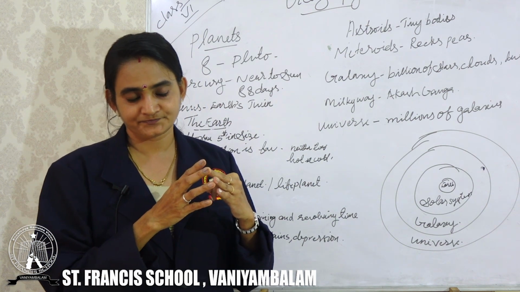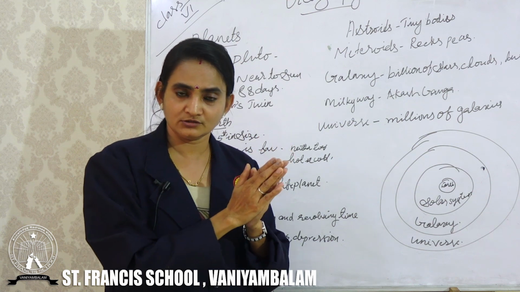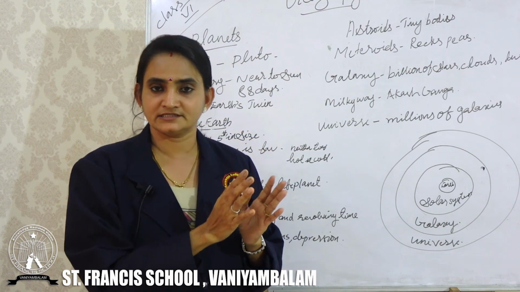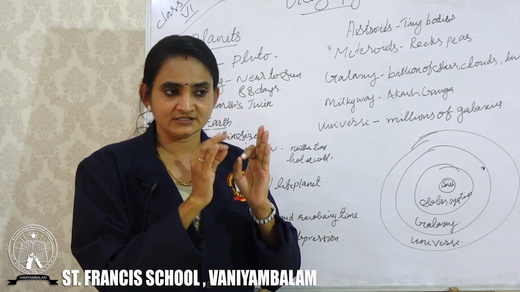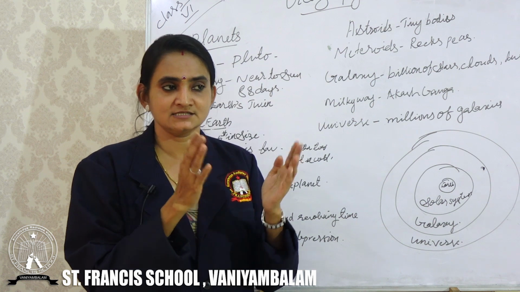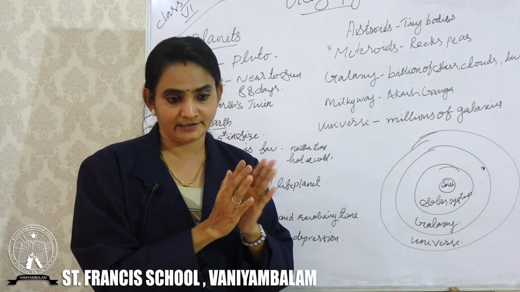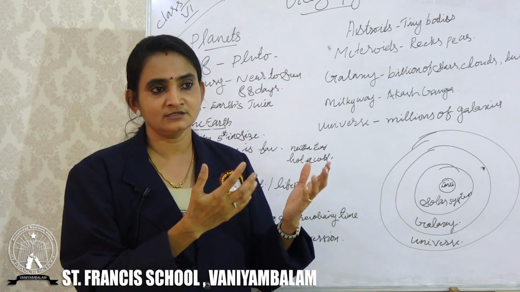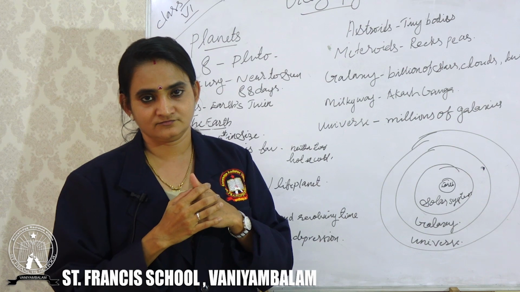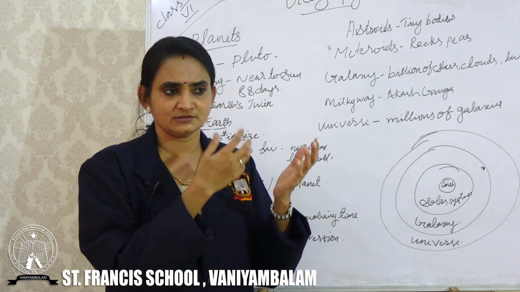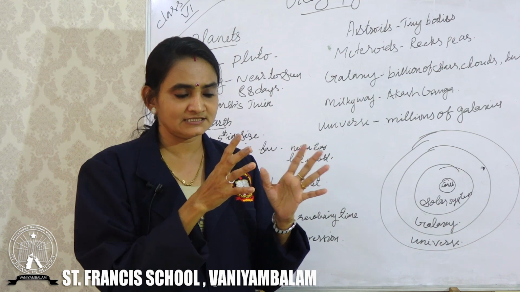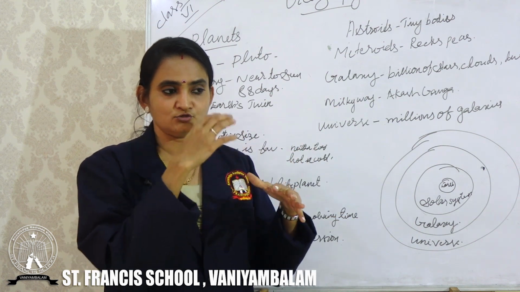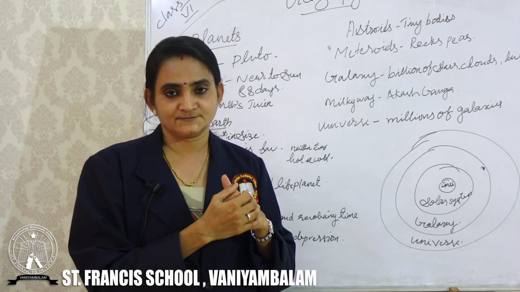Am I clear? Then we can also call the Earth a life planet, because only on the Earth can we see that life is possible. Living organisms we can see only on the Earth. Now, up to now, the research is going on. We don't know whether it is possible in future on other planets. Isn't it? There was some news showing some kind of marks of water on Mars and so on. That's why we sent the Mangalyaan also. We want to study about Mars.